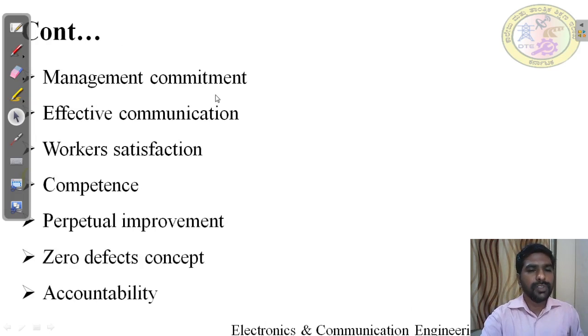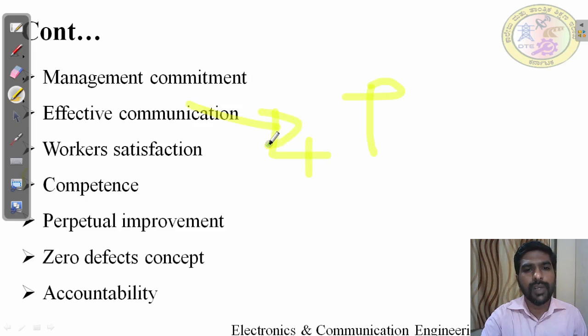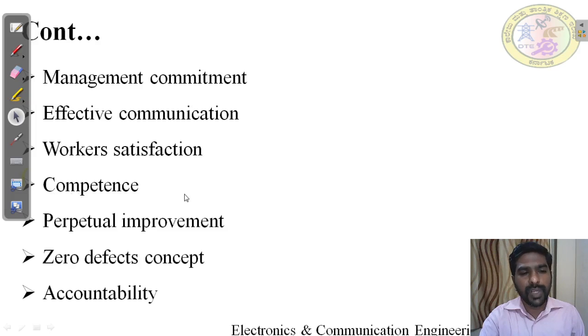Management commitment. First thing, management should commit towards quality. If the management doesn't commit towards quality, all these things cannot be possible. And effective communication, because TQM means involved people. How will people communicate? There are four groups of people, and how will they do it? They will achieve it only through effective communication. These are features of TQM. Effective communication and worker satisfaction.